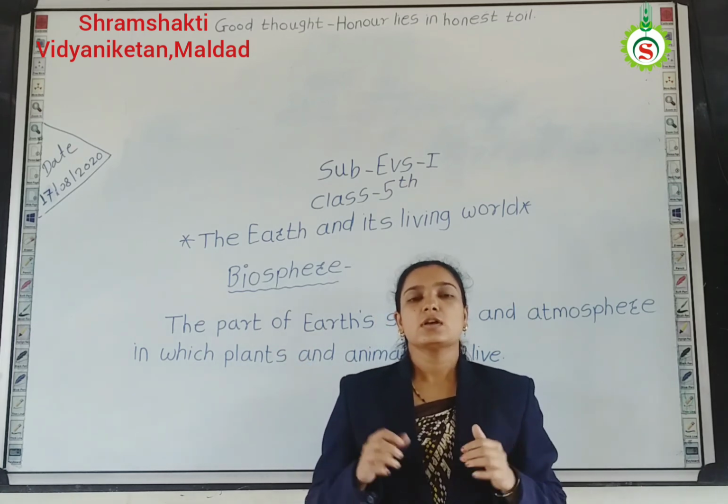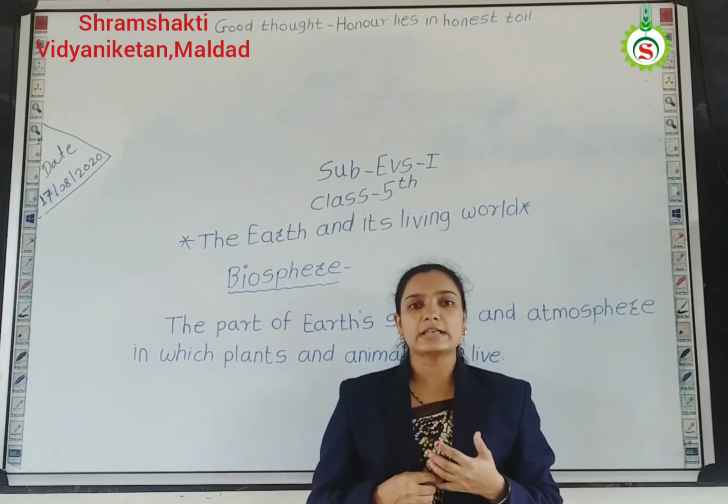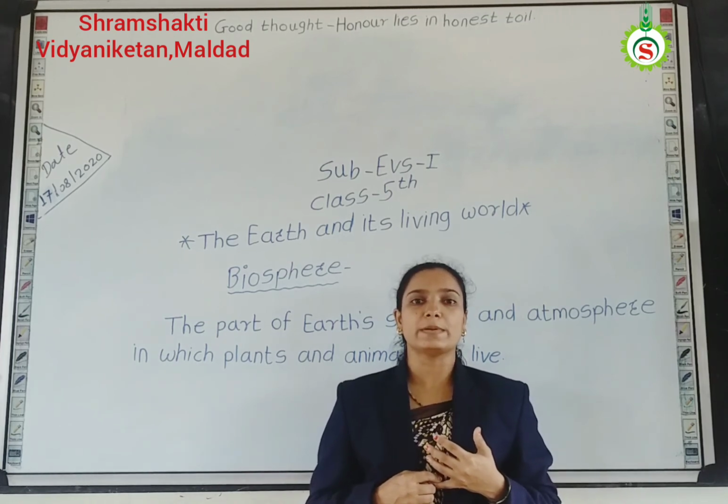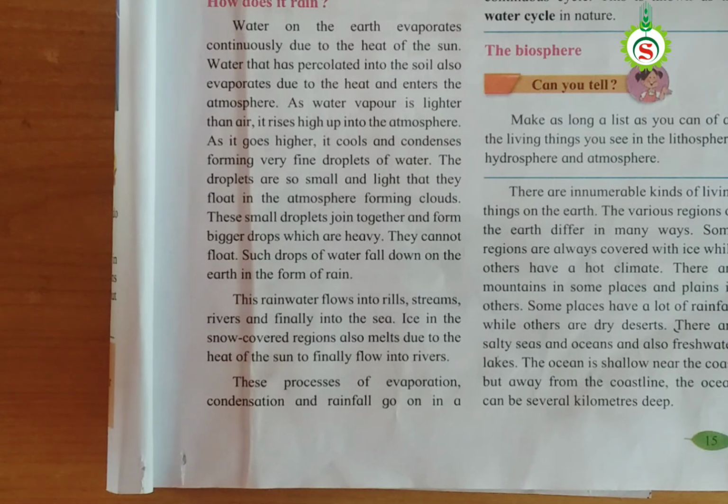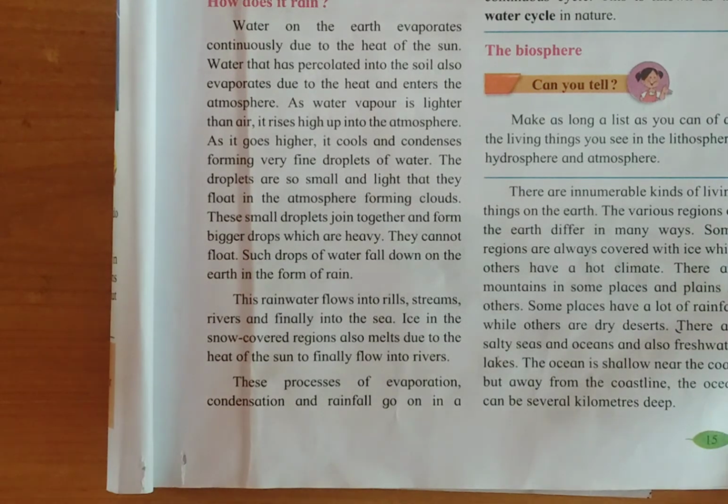Okay students, see in your textbook. I will explain this topic. What is the meaning of biosphere? The biosphere is defined as the area of the planet where organisms live, including the ground and the air.